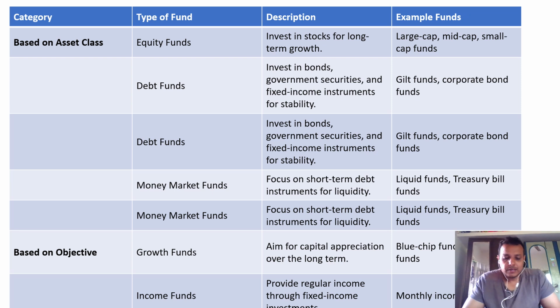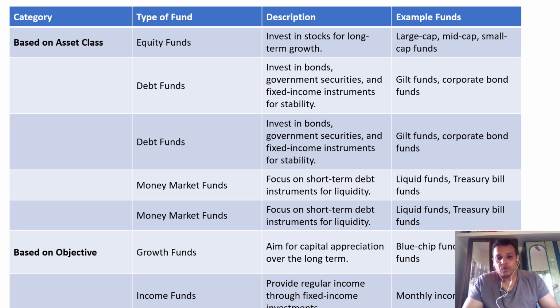When we talk about capital appreciation, people think that they invest now and get appreciation on the capital invested in the market in the long run. So today's investment will create wealth for tomorrow. This is how it is classified.